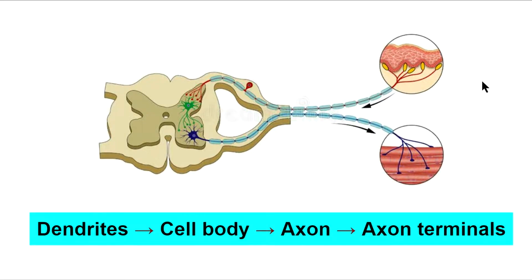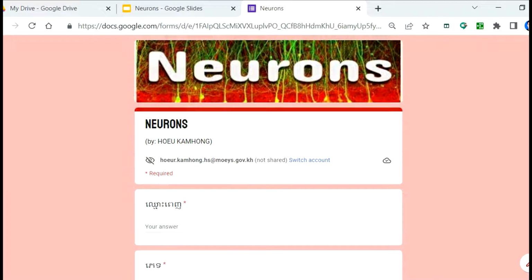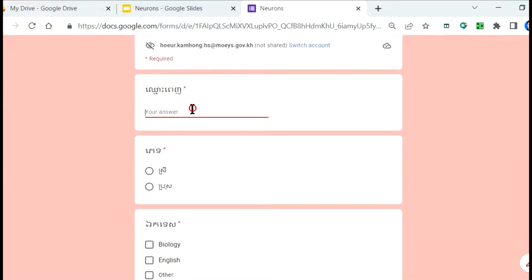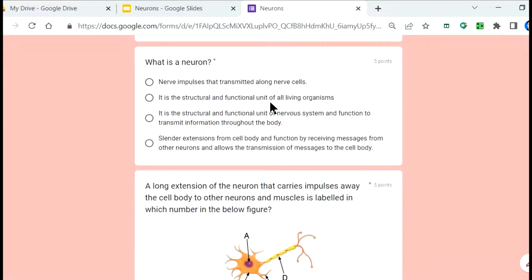So that's all for my presentation, but before ending it, I have a test for your understanding. You can scan this QR code to go to the Google form. So let's scan this and see the questions. Okay, so now we get through the Google form, and don't forget to fill out your name. For example, my name, and I am a male, and specialist in biology. Okay, so let's start the first question.